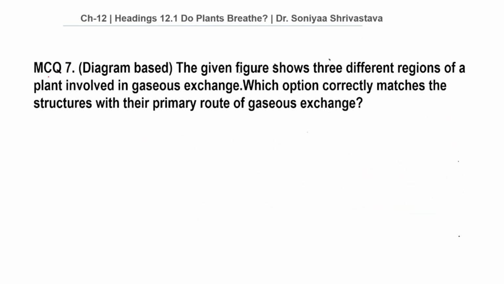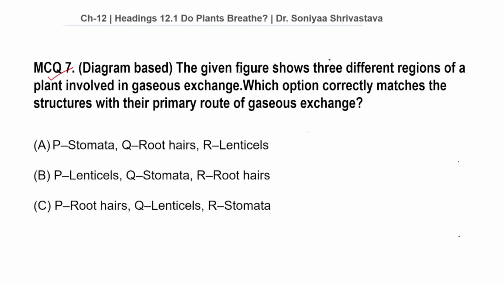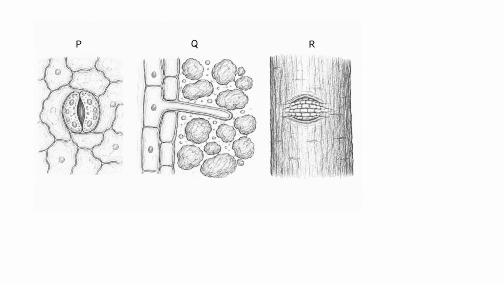Let us move on to MCQ number 7, which is diagram based. The given figure shows 3 different regions of a plant involved in gaseous exchange. Which option correctly matches the structure with their primary route of gaseous exchange? Let us see the diagram first. This is the diagram PQR.